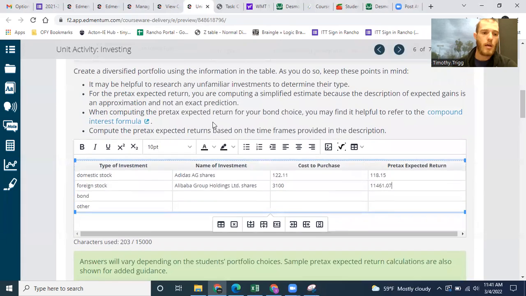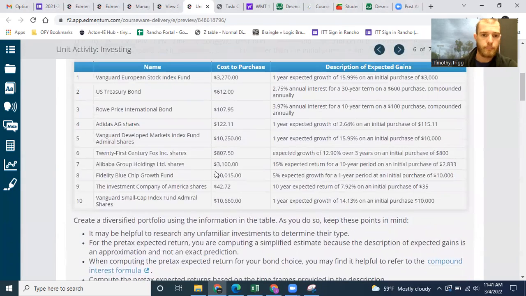Okay. Now for a bond, you can choose any ones that say it's a bond, basically. There's this T. Rowe Price International Bond, or you can do a U.S. Treasury Bond. U.S. Treasury Bond is usually considered the safest investment you can really make because you're always going to get your money back with the U.S. bond.